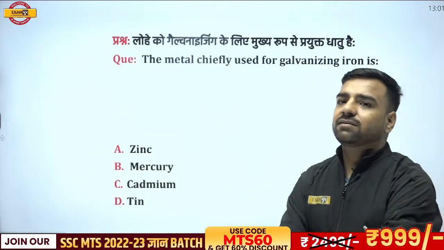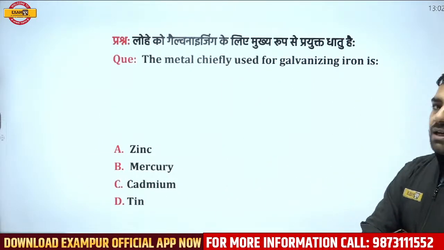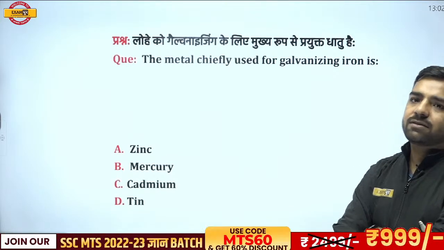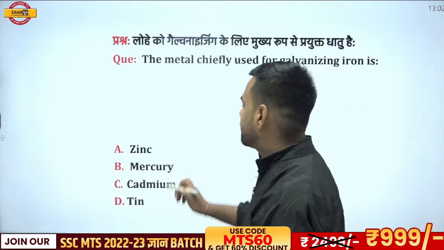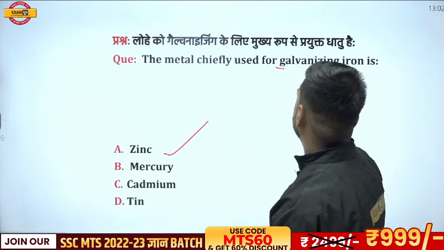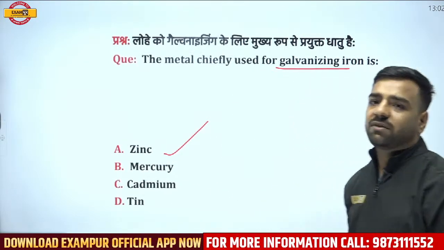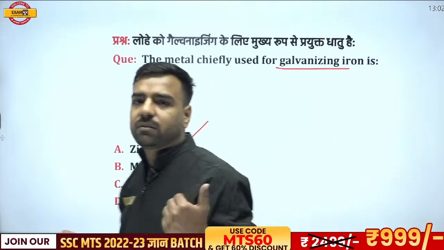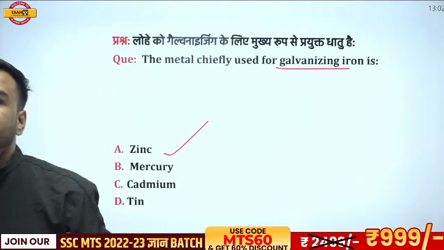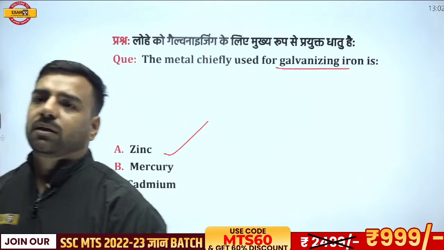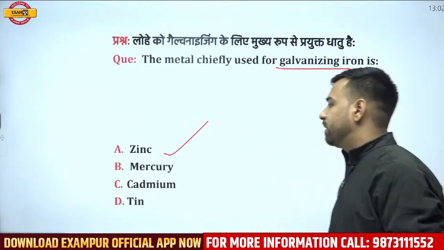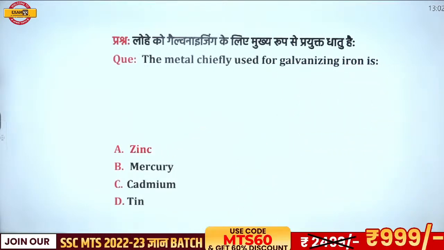Saurav is going with zinc. Akhleshwar is with A. Siddharam is with A. And yes, totally correct. Everyone is correct. We have discussed it. The galvanization process is a process in which we prevent iron from rusting. How? We provide a coating of zinc. Right? Yeah, Avan, totally correct. Avan, Thrinesh, Siddharam, Akhleshwar, Saurav. Great. Next.